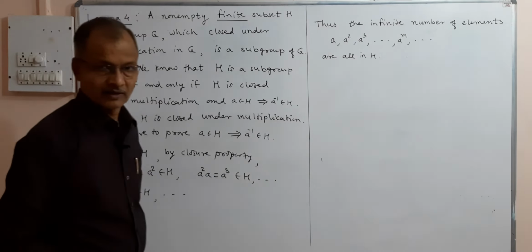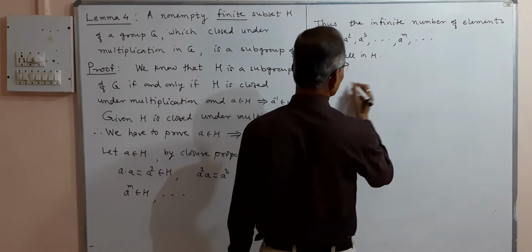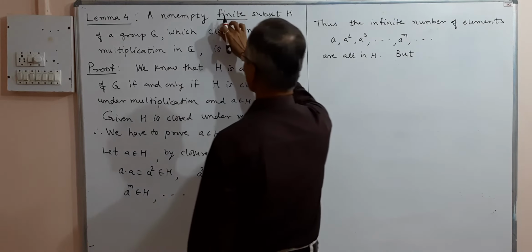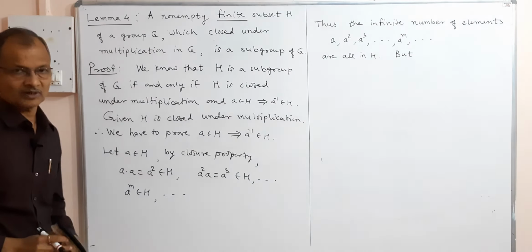But H is finite. So it is given, see, H is finite. This is an important condition here.